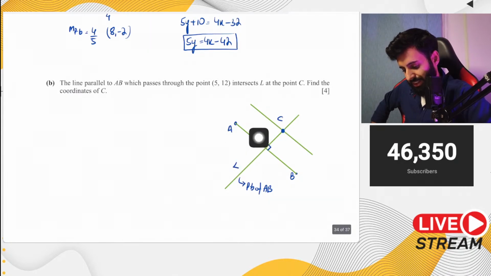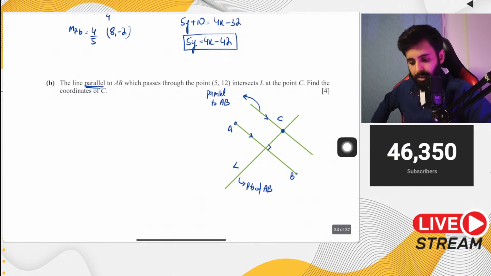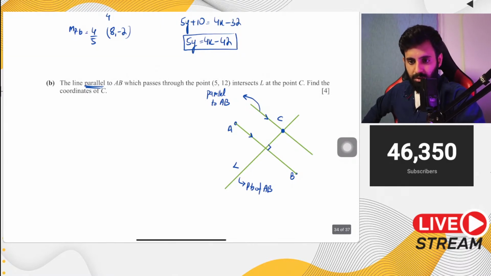Now the question says that there's another line which is parallel to AB. Now this line, as you can see, is the line that is parallel to AB. The keyword here is parallel, very important. And this is the line that intersects line L at the point C. And what are you supposed to do? You're supposed to find the coordinates of C. So I'll give you guys a few minutes to figure this out. And when you have the answer, do share it with me, and I'll see if it's correct or not.